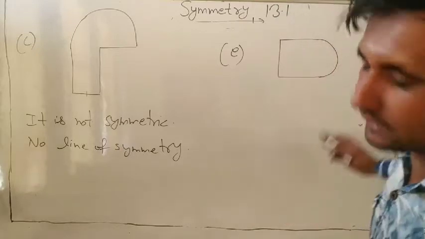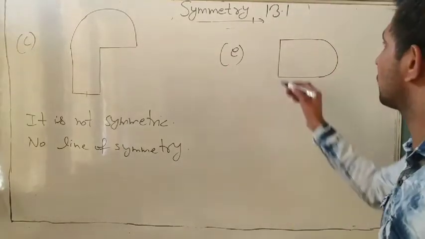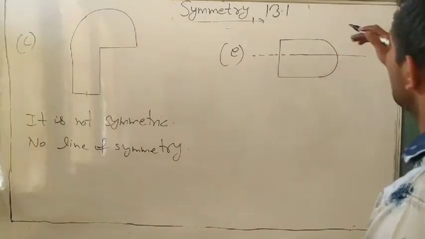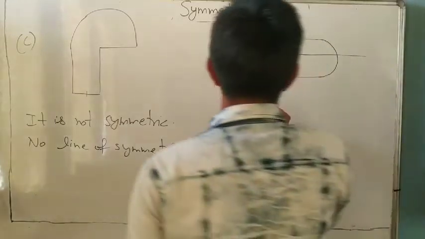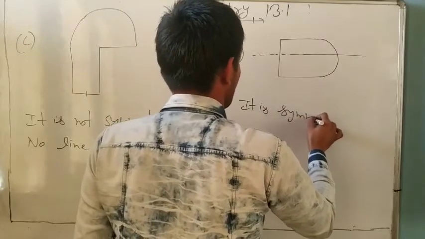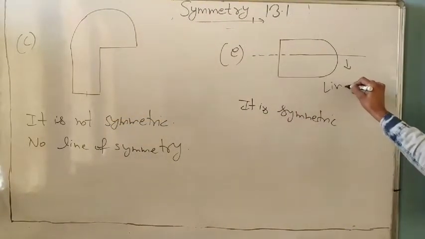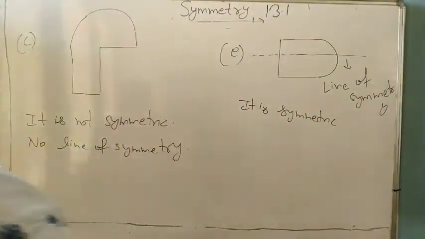Tell me, is it symmetric or not? Yes, symmetric means two equal parts. So we will find its line of symmetry. It is divided into two equal parts. It is symmetric, and it is a line of symmetry. The same way you can find it in the other figures.